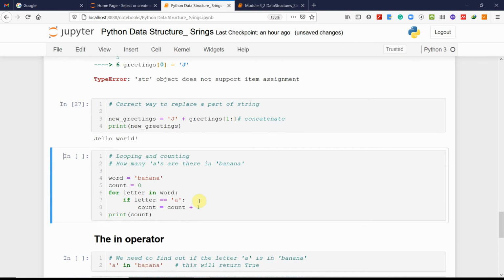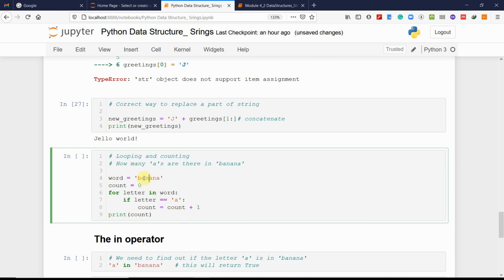We can loop through a string, and we can count or do that kind of thing. For example, how many A's are in banana, if we are interested in that. So we say word is equal to banana, count is equal to 0. For letter in word, if letter is equal to A, count is equal to count plus 1.